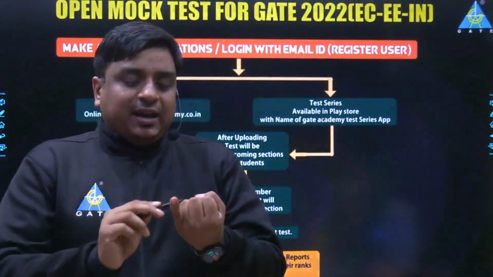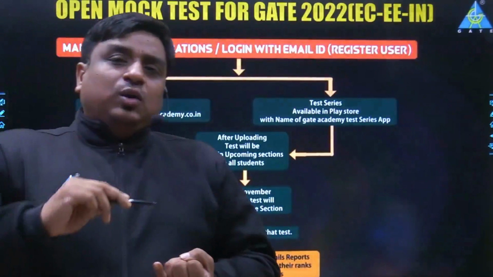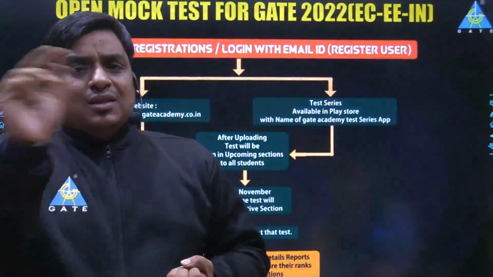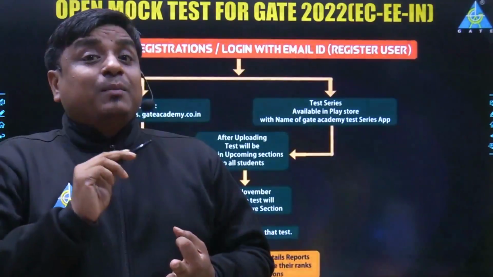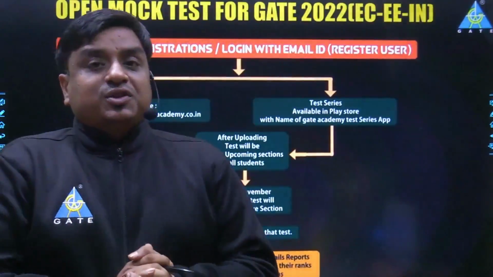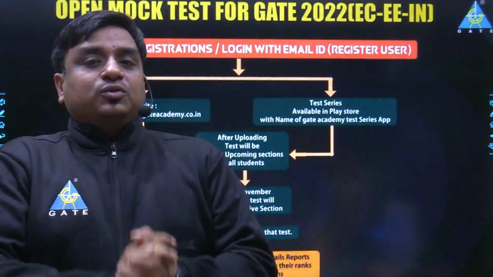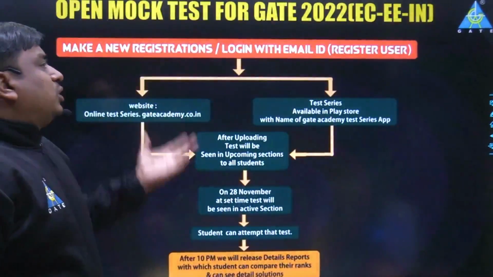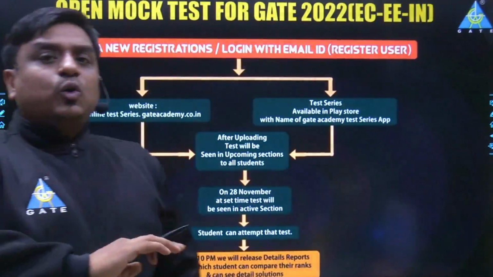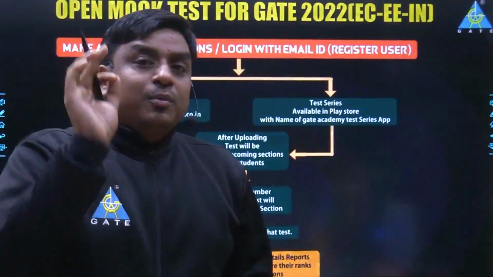Whether you are an enrolled student of GATE Academy, whether you have enrolled yourself in another institute, or whether you have been preparing by yourself as a self-study student, in all 3 scenarios this paper is going to be absolutely free. You are not going to be charged any amount of money.